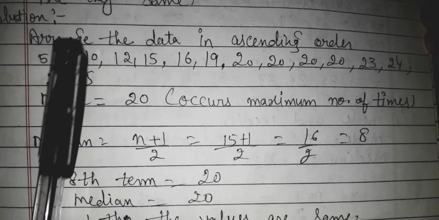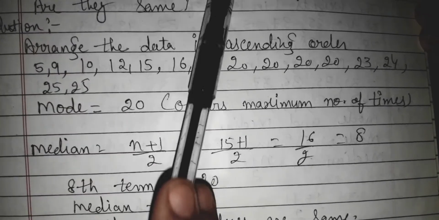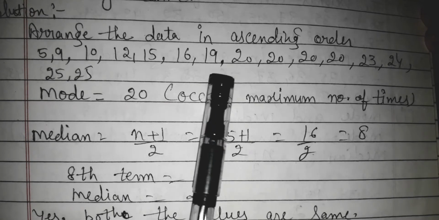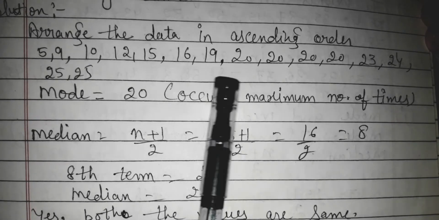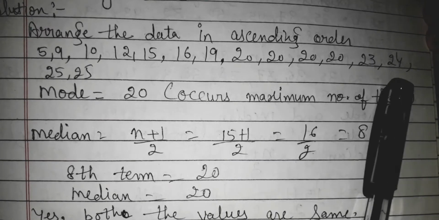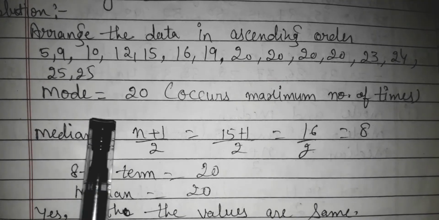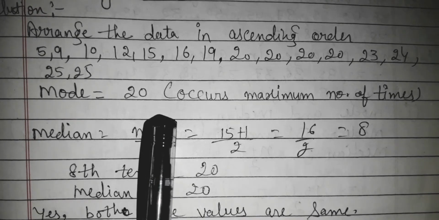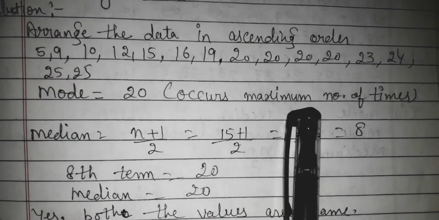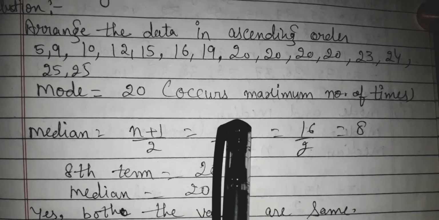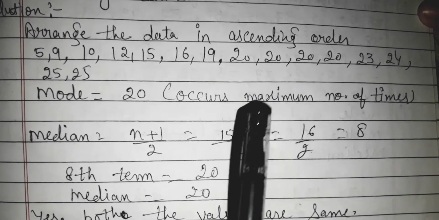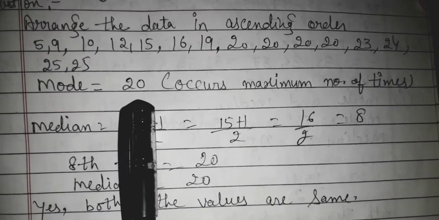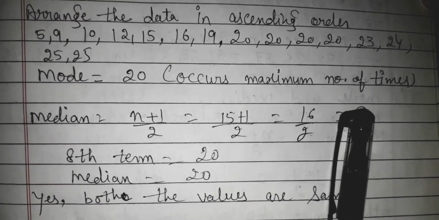I am writing all the data given in your book in ascending order like this: 5, 9, 10, 12, 15, 16, 19, 20, 20, 20, 20. How many times? 1, 2, 3, 4. Then 23, 24, 25, 25. Now mode. Mode is 20 because this number is repeating maximum times, 1, 2, 3, 4 times. So 20 is the mode, it occurs maximum number of times.